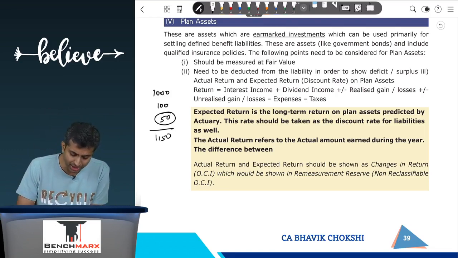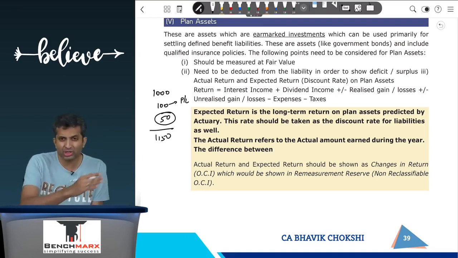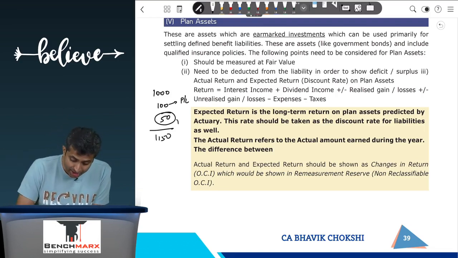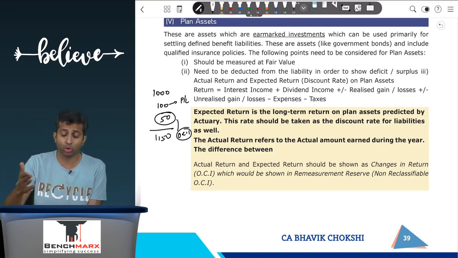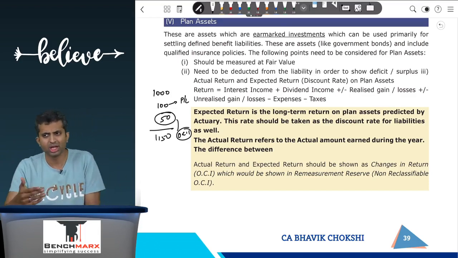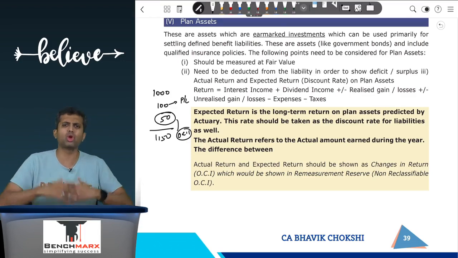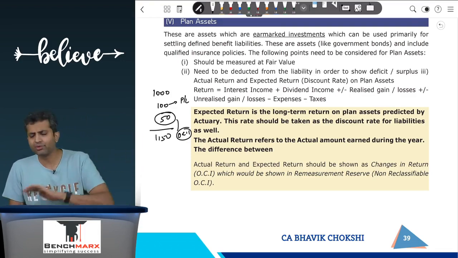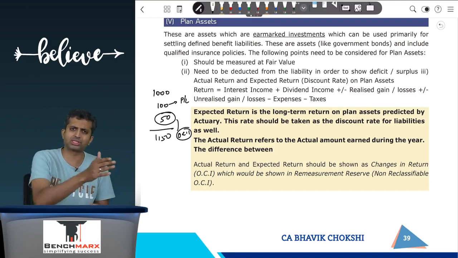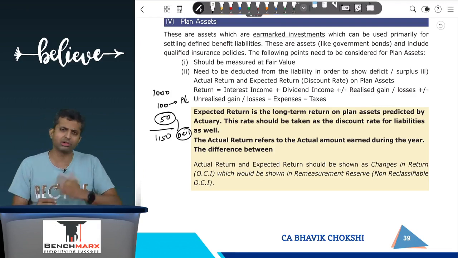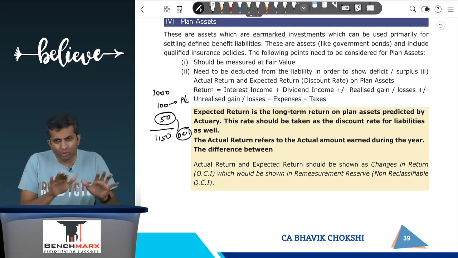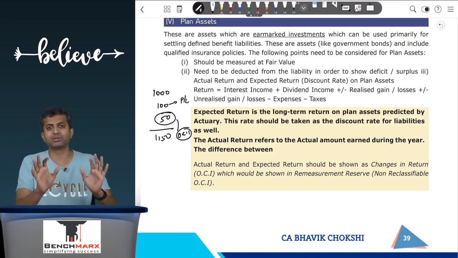So what does the standard say? That this 100 will go to the P&L account because this is expected on an average through the cycle, whereas this 50 will go to other comprehensive income as a change in return, as a part of the remeasurement reserve. The logic over here is that in an upward interest rate cycle, yes, you are earning 50 more, but when the interest rate cycle changes and you probably earn less, then that 50 is a gain in the current year. However, it's not really going to be sustained every year. So in some years there's a gain, some years there's a loss. On an average, I expect 100 to continue. Some years I'll get more than 100, some years less than 100, and hence that 50, which is volatile, is going in other comprehensive income as specifically instructed in the standard.